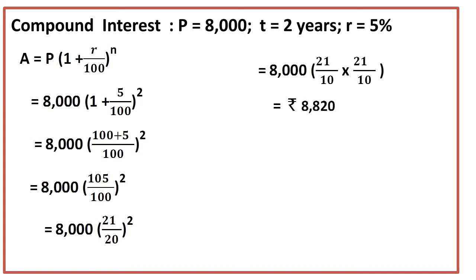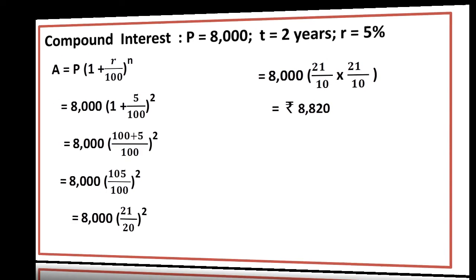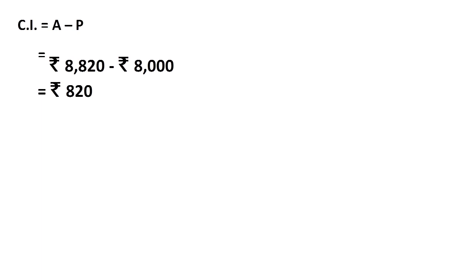After simplification, 8,000 into 21 by 20 into 21 by 20, it results as rupees 8,820. This is the amount. Calculate the compound interest by using the formula A minus P. Hence the compound interest is rupees 820. Mark it as result number 2.